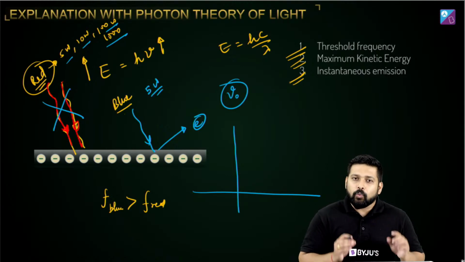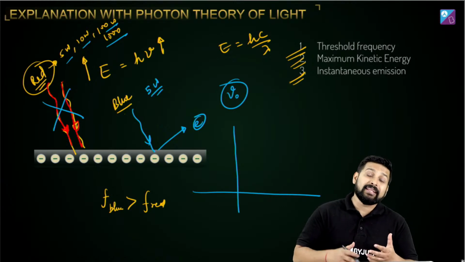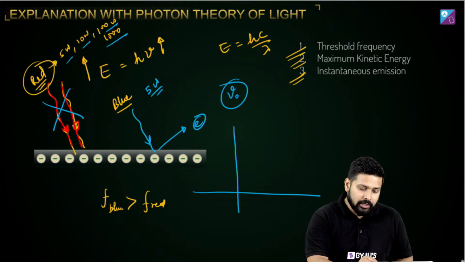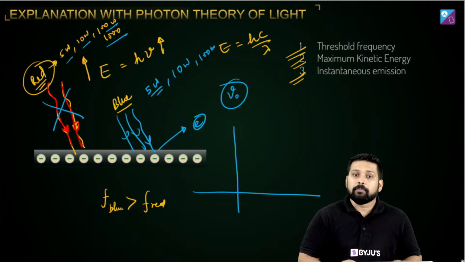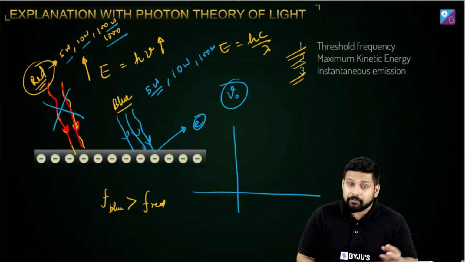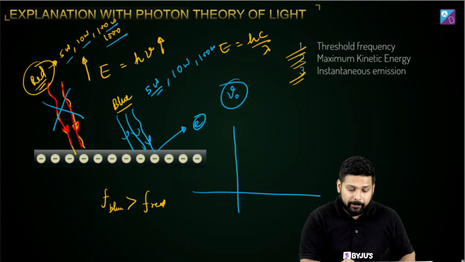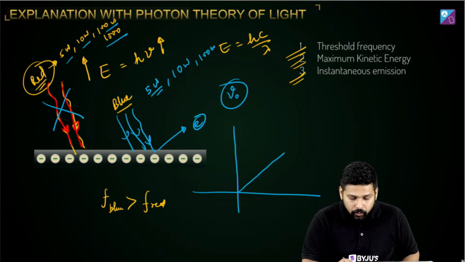photocurrent, once the photoelectric effect has started, what I'm saying is that once you start giving blue light, now you increase the intensity to 10 watt, 100 watt. What will happen? More and more blue light. Blue light is capable enough to knock off the electron. So as you increase the intensity, you will see an increase in the photocurrent.